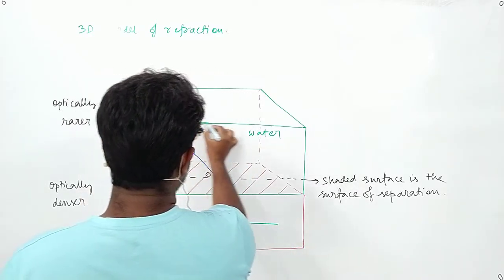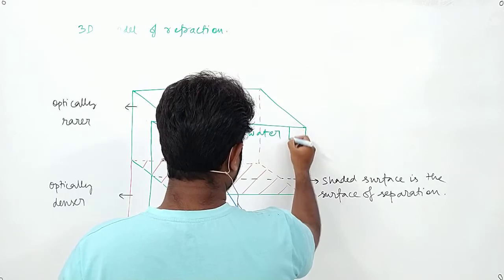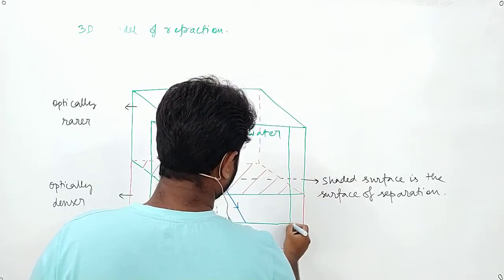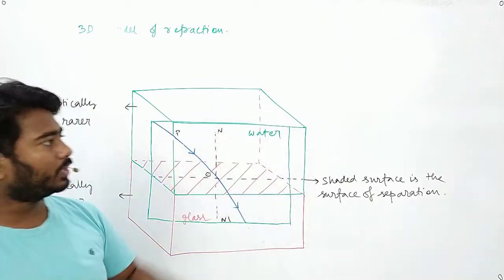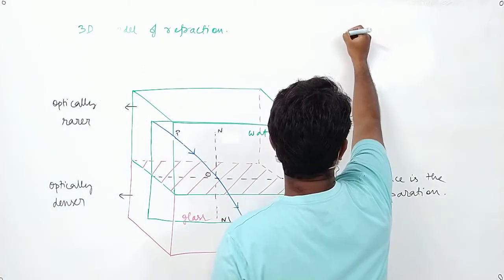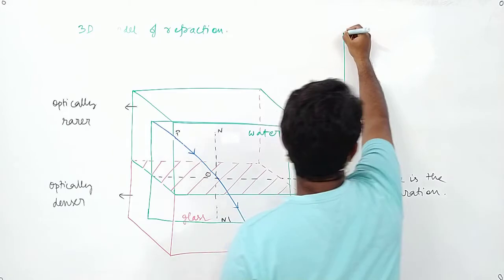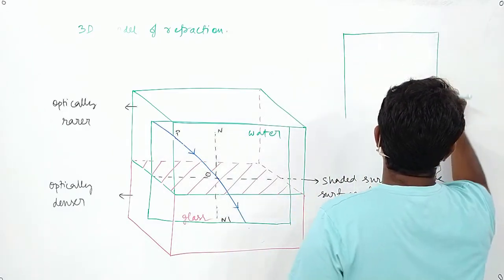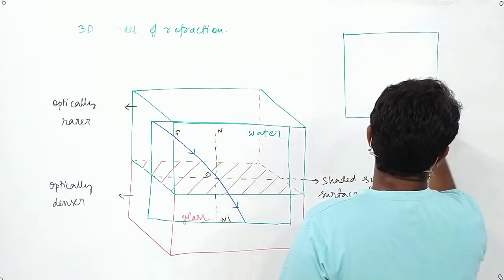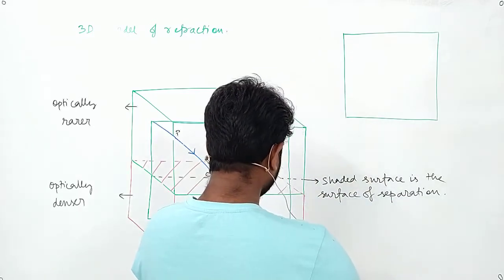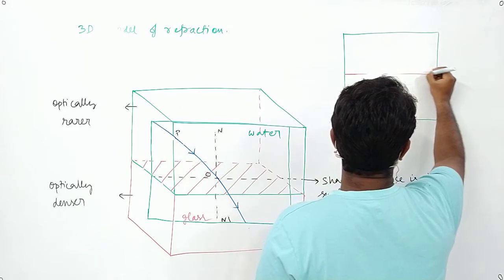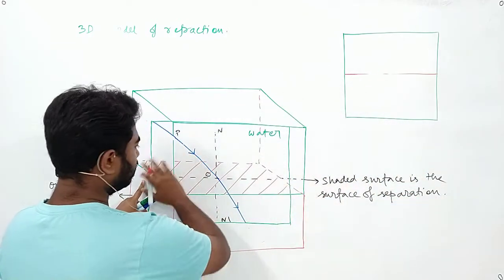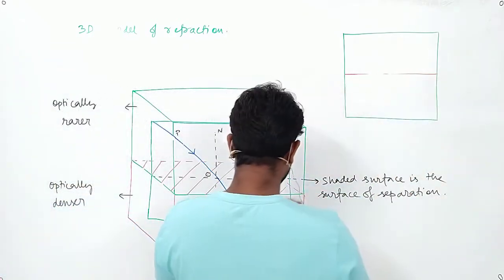If we simply take out the plane area, it will look like this. This plane area will have the surface of separation.